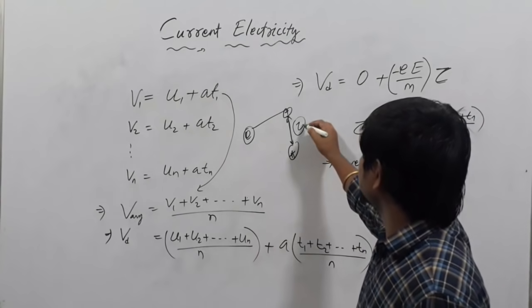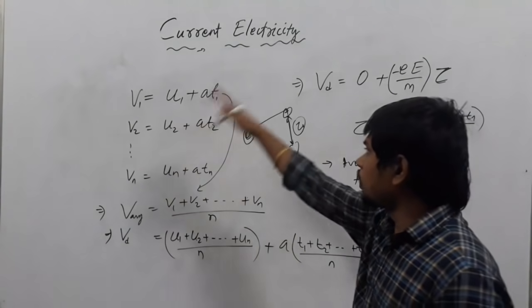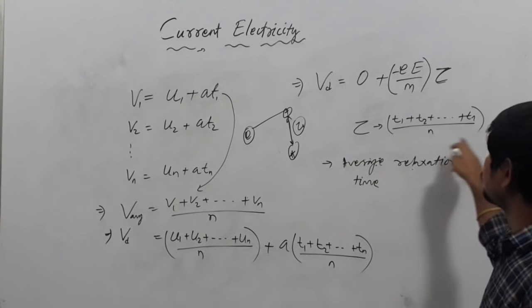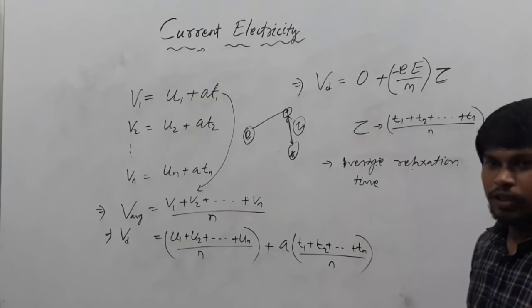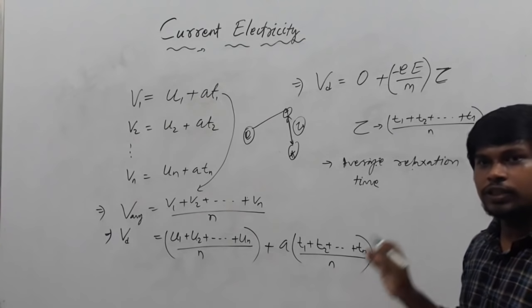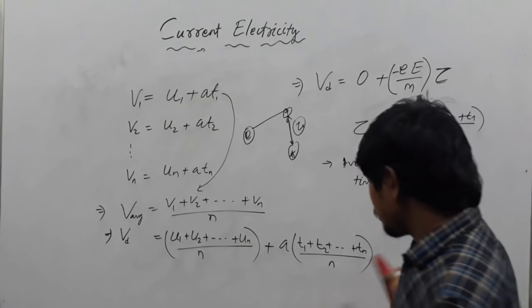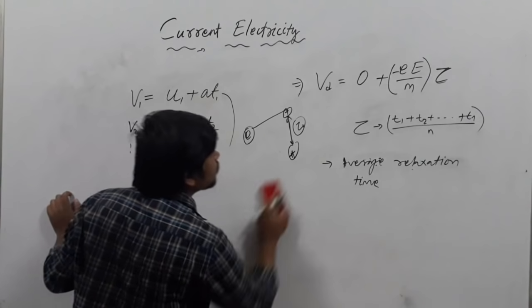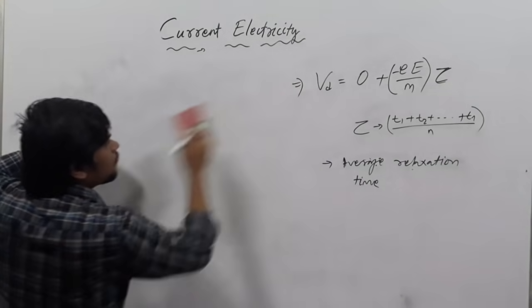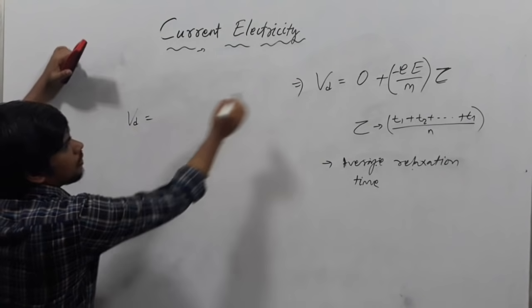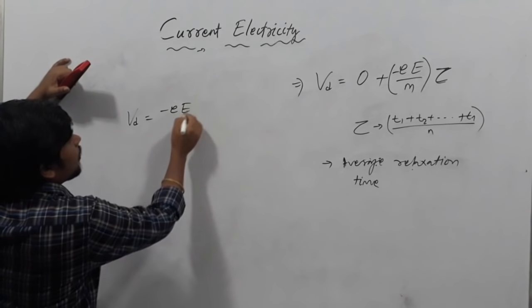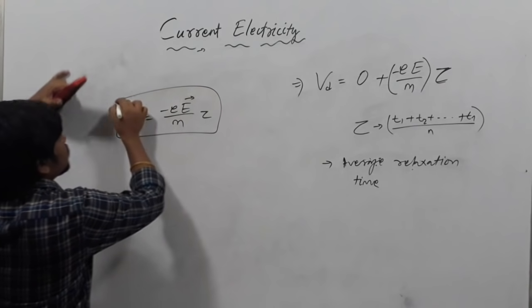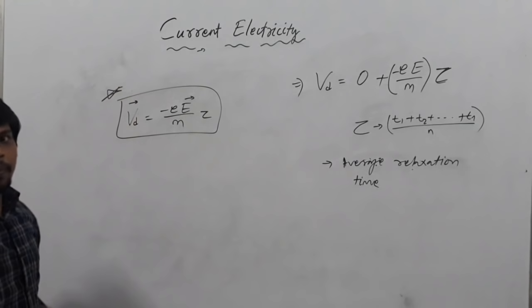For one electron, that is T1. On an average, for all electrons, this will be T1 plus T2 up to Tn divided by n. That I am denoting as tau, the average relaxation time. Remember all these formulas. Then what will the final formula be? Vd equals minus eE by m into tau. This is the formula of drift velocity.